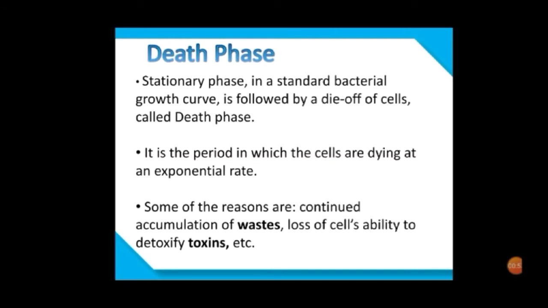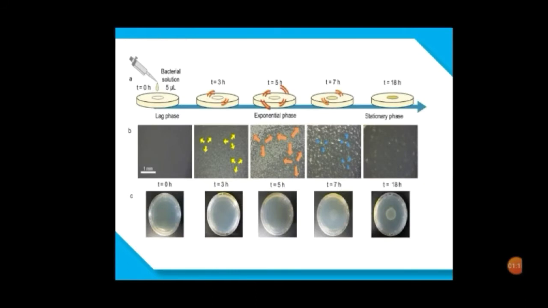And the next phase is the death phase. In this phase, more bacterial cells die than the number of cells which are dividing. Some of the reasons behind this are the continued accumulation of waste or the loss of the cells' ability to detoxify the toxins which are present. This figure basically shows the phases of growth.